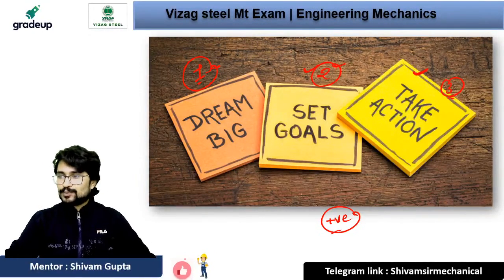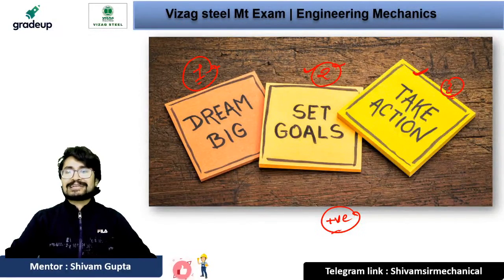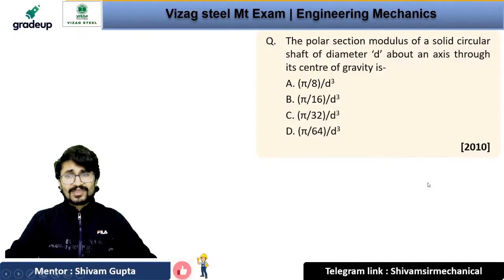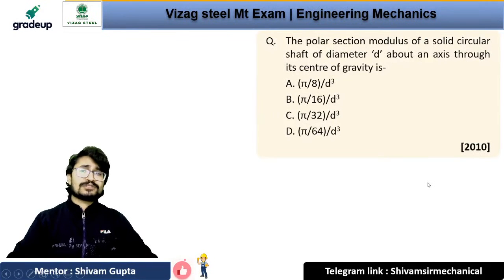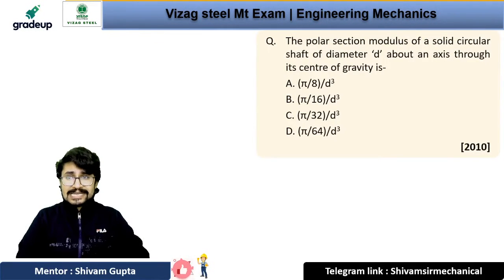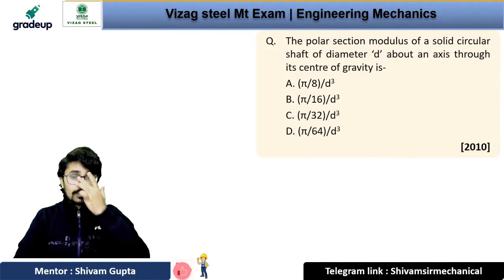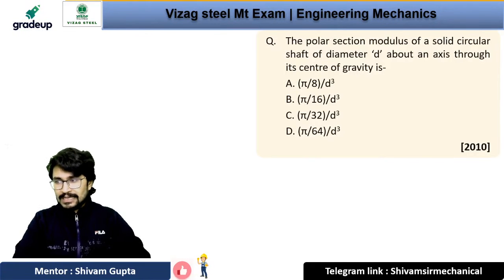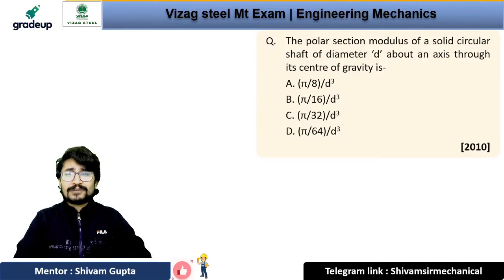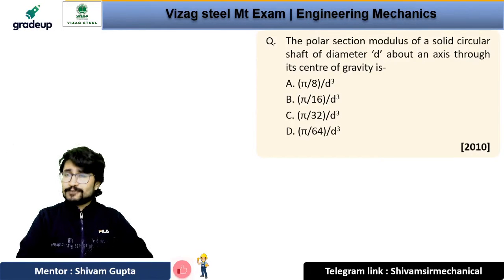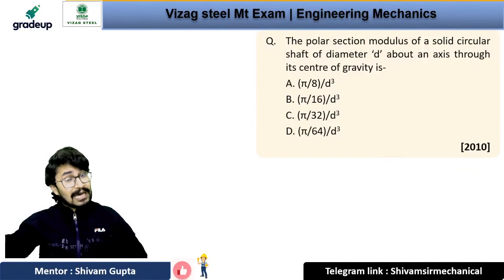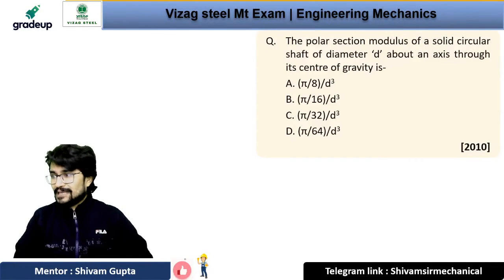Okay, so with this positive attitude, let's go with the first question on your screen: the polar section modulus of a solid circular shaft of diameter d about an axis through its center of gravity will be pi by 4 d cube, pi by 8 d cube, pi by 16 d cube, pi by 32 d cube, or pi by 64 d cube. You have to give the answer in this manner so that you can give the answer very quickly and easily, and you can remember the answer for a longer period of time. So just give the answer.